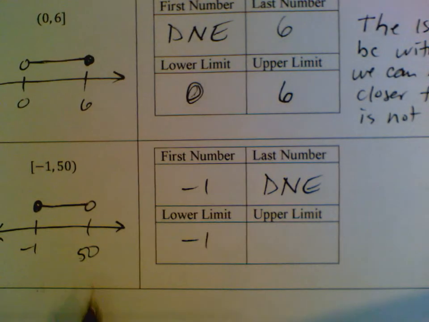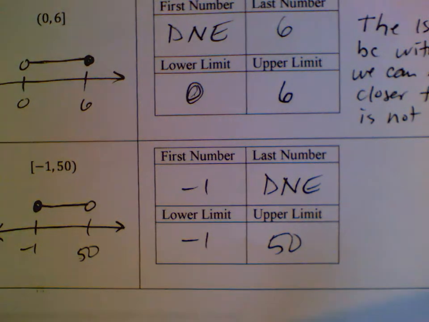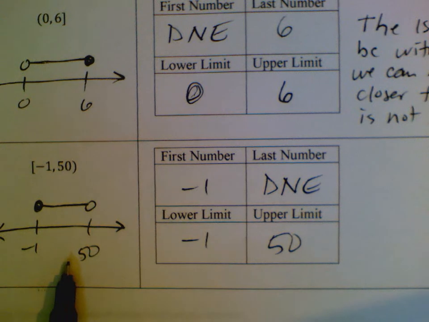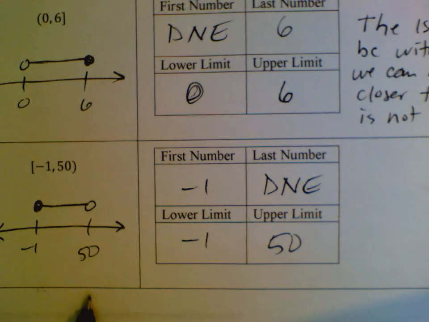The upper limit is 50. So when I'm looking for the upper limit, I'm asking myself, when moving right within this set, what is the number that we can always get closer to but never pass? It's 50. 49.9, 49.999, 49.9999999. I can keep adding 9s. I can get closer and closer to 50, but I will never pass it.